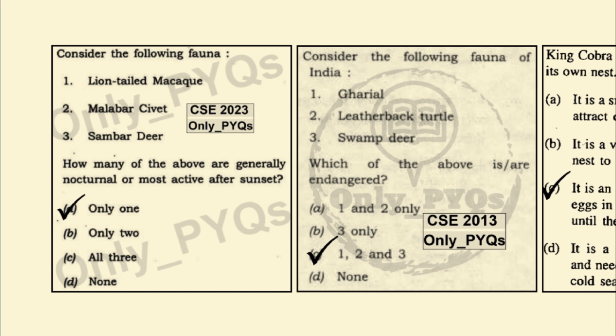Consider the following fauna. Lion-tailed macaque, Malabar civet, sambar deer. How many of the above are generally nocturnal and most active after sunset? It is the Malabar civet which is nocturnal and most active after the sunset. So only one is correct.